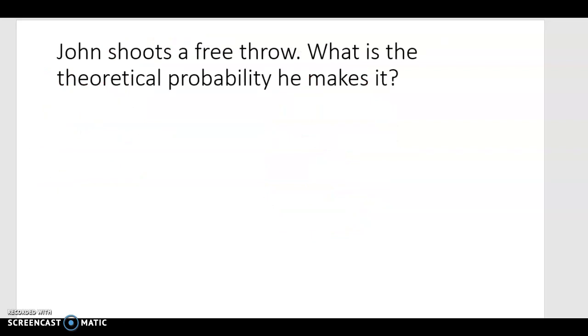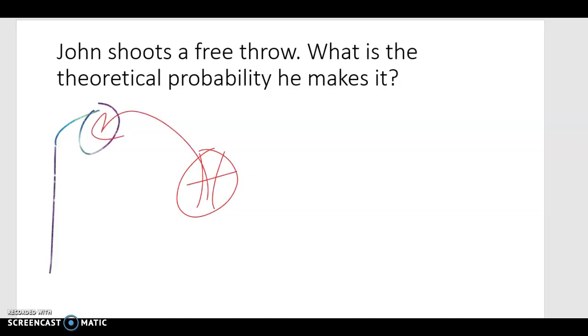John shoots a free throw. This is my favorite example. What is the theoretical probability he makes it? Think about this. You're playing basketball. Here's the hoop, and then you have a basketball and you toss it into the hoop. When you toss it towards the circular hoop, a basketball rim with a net generally, you basically have 2 tries. There are two possibilities. You either make it or you don't. That's it. Those are your options. It either goes in through the circle or it stays outside the circle. There are no other options.